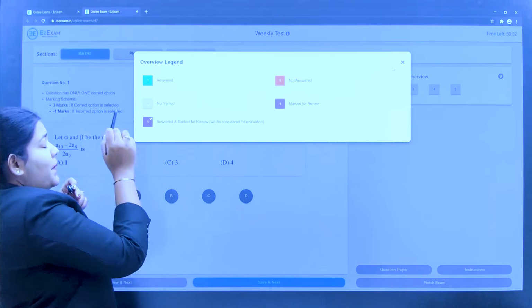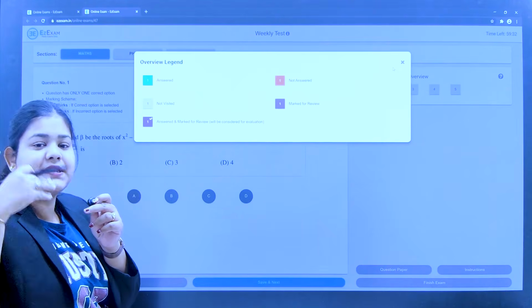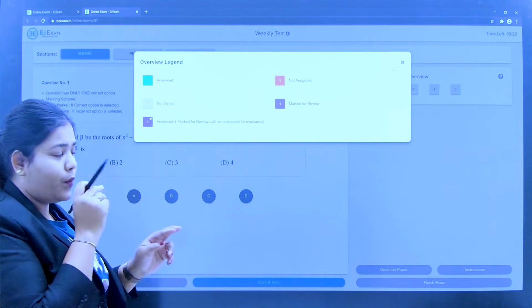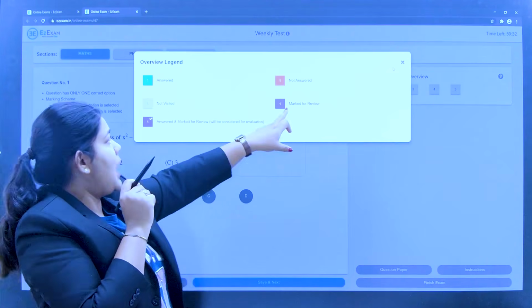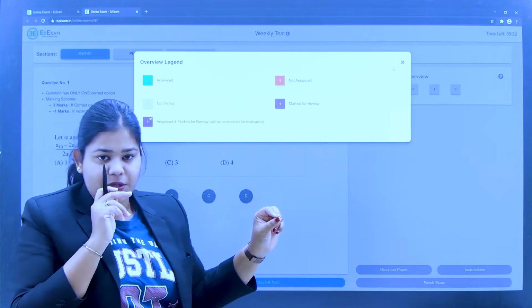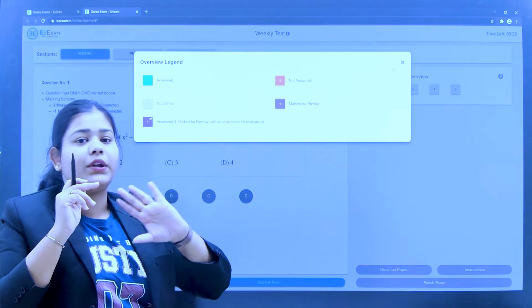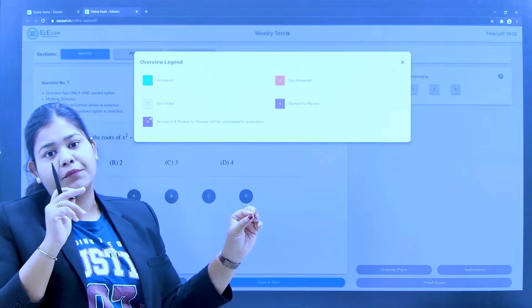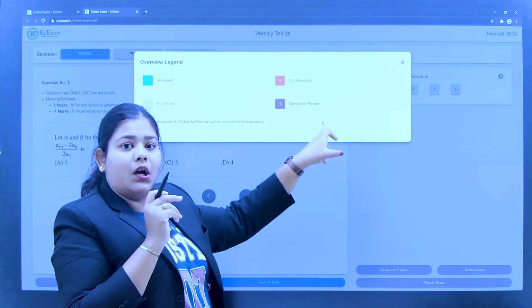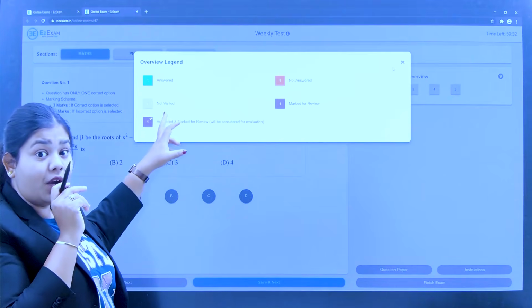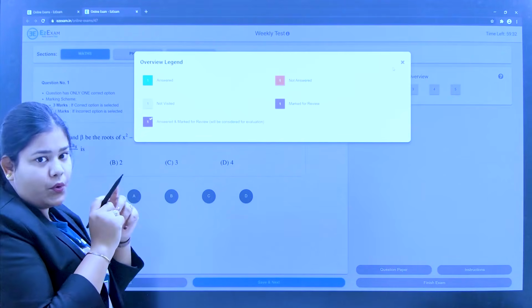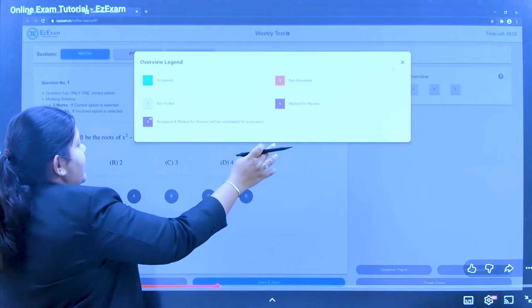If you have answered but kept it for review, meaning after some time you will look at the question again, it will show purple with a small tick mark. Now, if you haven't answered the question and simply kept it for review, then it will show just the purple color mark. And if you have not visited or seen the question, it will be shown by the gray color.